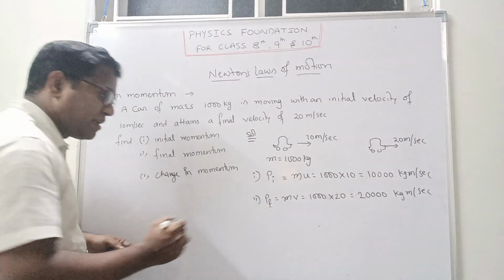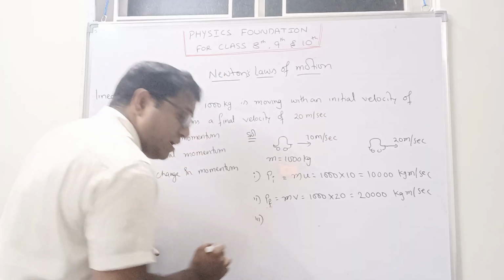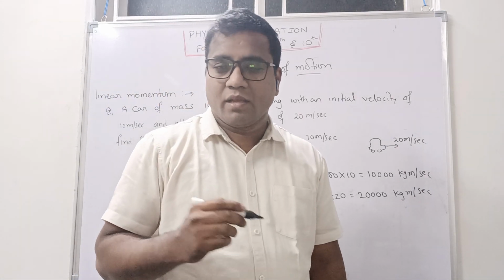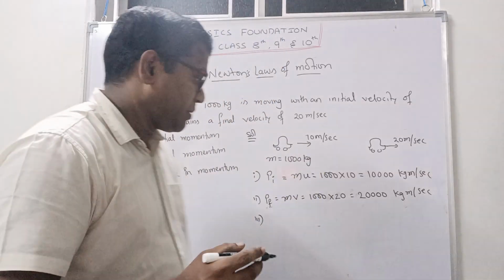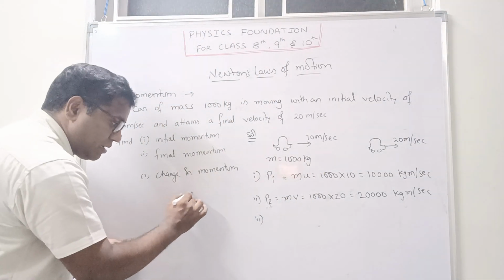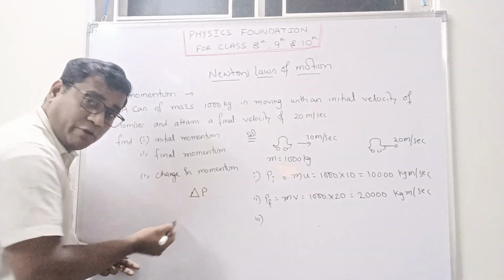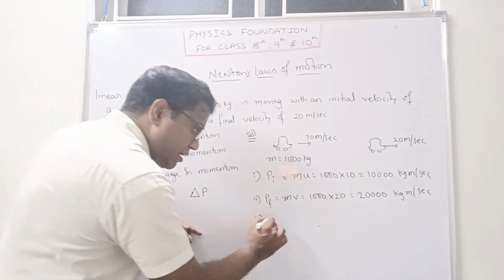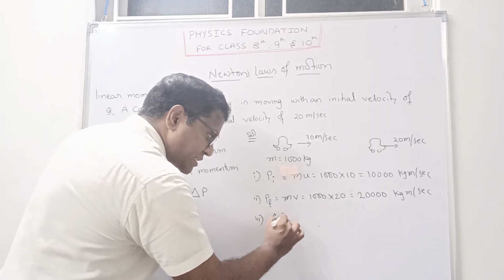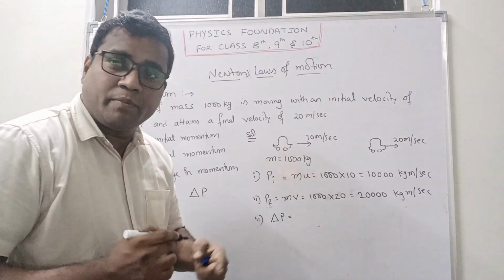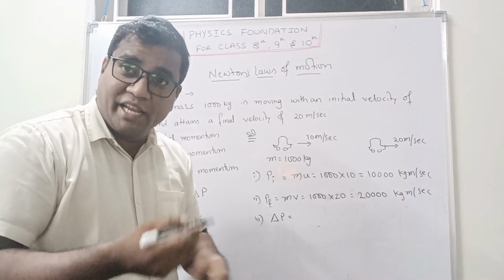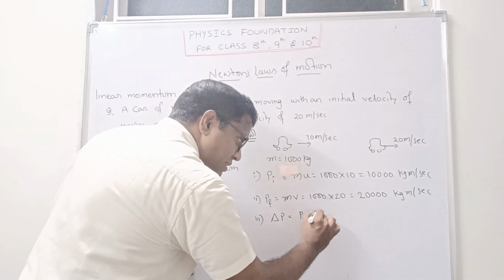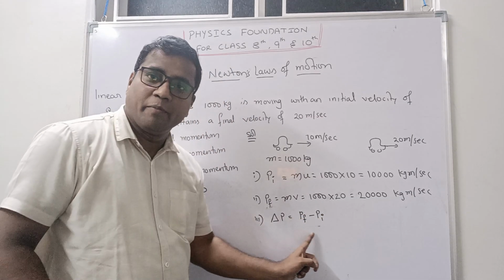Change in momentum is generally denoted by delta P. See here, delta and P. Easy only, no? So change in momentum delta P is equal to final momentum minus initial momentum, that is Pf minus Pi.